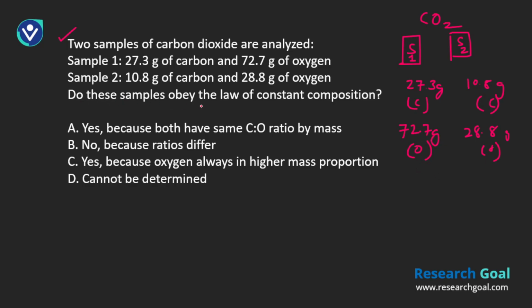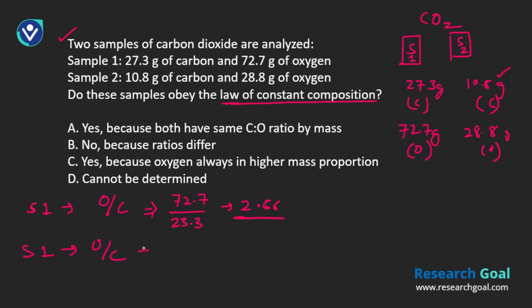Do these samples obey the law of constant composition? For that, we need to find out the ratio of carbon and oxygen. This is very important. How can we identify the ratio for sample 1? We have carbon and oxygen. Let's identify the ratio of oxygen over carbon, depending upon the mass they have: 72.7 divided by 27.3, which, if you calculate, turns out to be around 2.66. Now let's calculate sample 2.